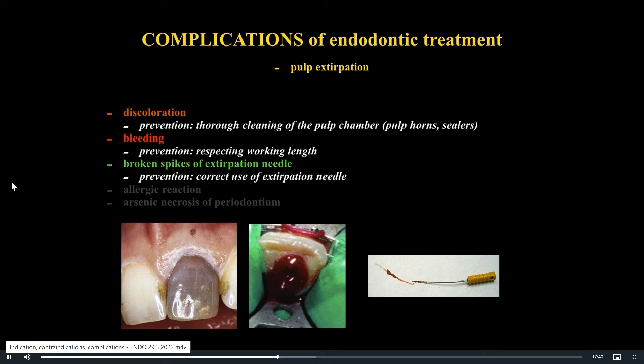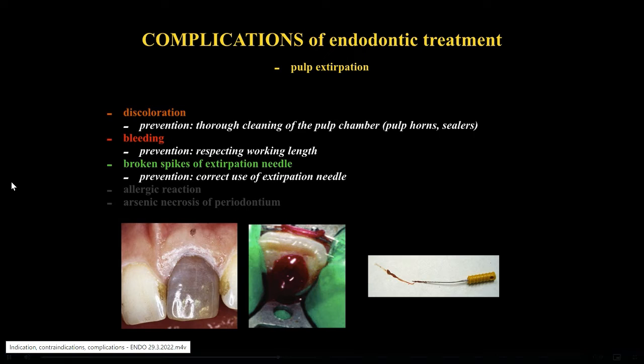Complications of endodontic treatment, pulp extirpation. Discoloration is a common complication that comes from insufficient cleaning of the pulp chamber, especially pulp horns. Also, some types of sealers, when left in the coronal part, can lead to discoloration. Extensive bleeding occurs when we do not remove the pulp to the full working length of the root canal to the physiological foramen, or when the apical foramen is too wide, or also in the case of perforation.